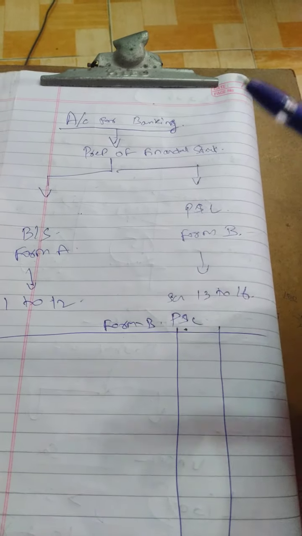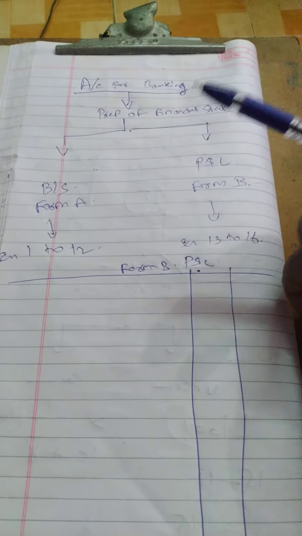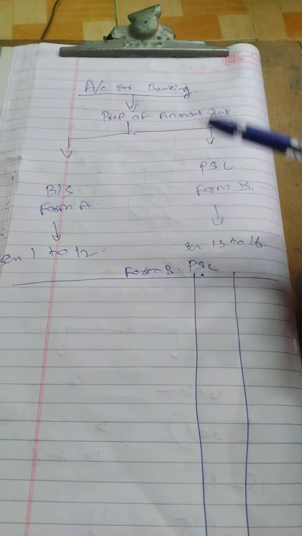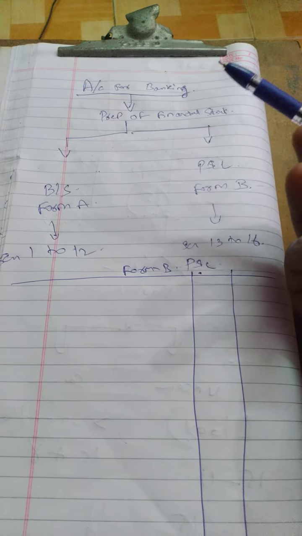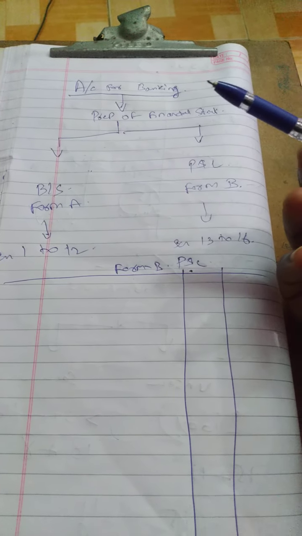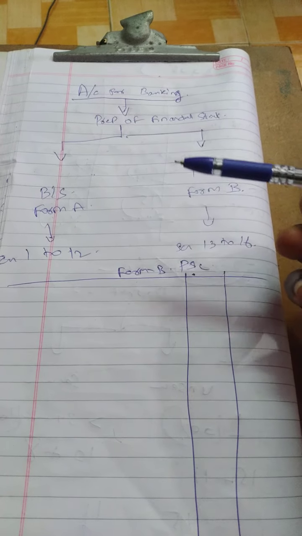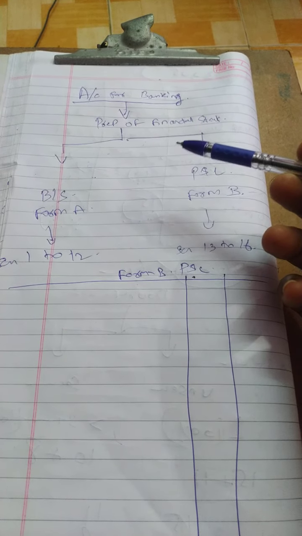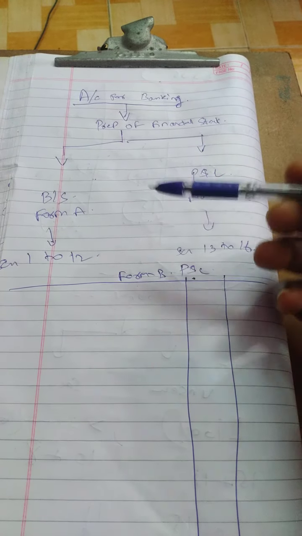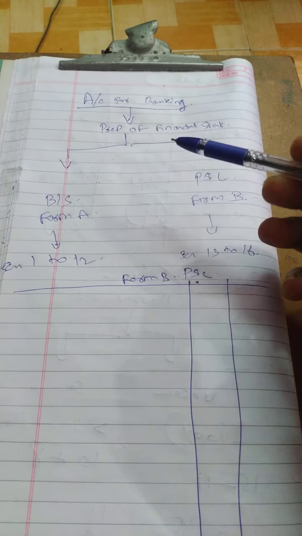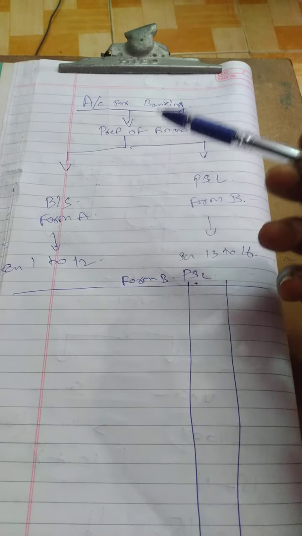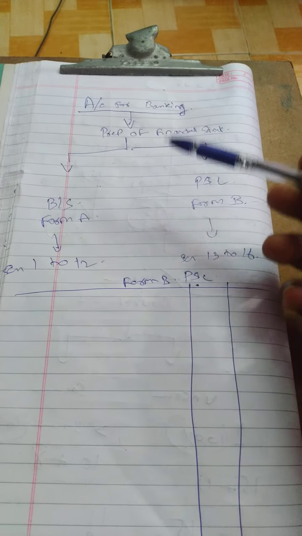So the general purpose is knowing the performance of the company and knowing the state of affairs of the company. We have to present this financial statement. Okay. So in accounting for banking, they have given a separate balance sheet format and P&L format for preparation of financial statements. There is a common format for all the companies.